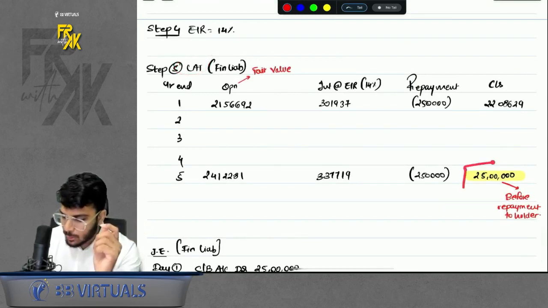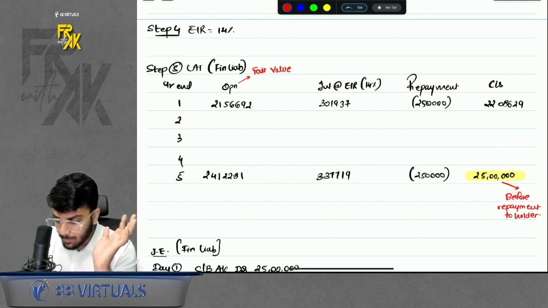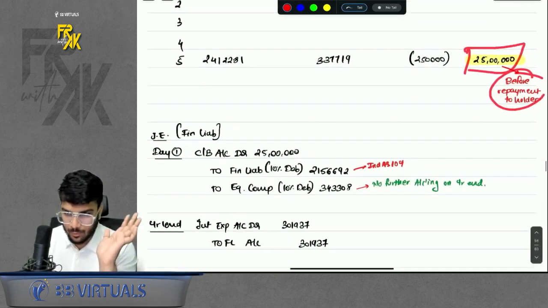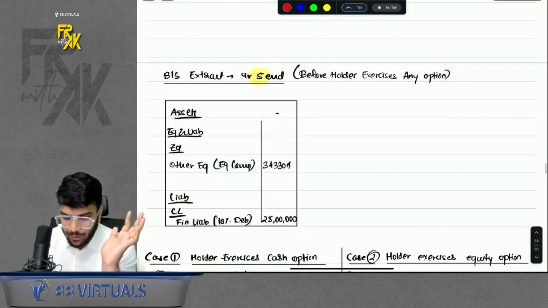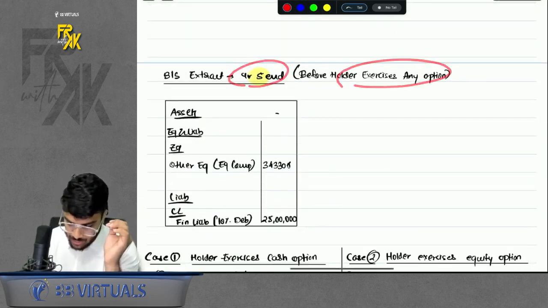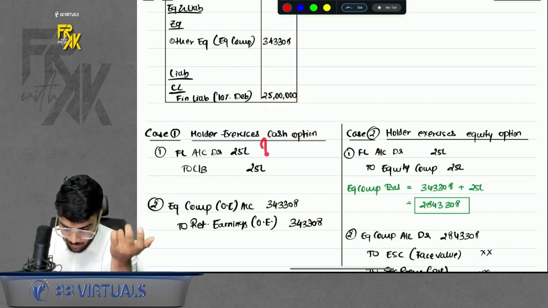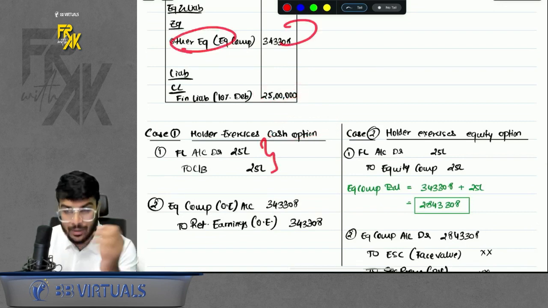Now you will not get the closing as nil because we don't know what the holder will choose. So I will not make the principal repayment. I will keep it as it is. So my closing will come to the principal amount, 25 lakhs. Now at the end of 5th year, holder can either choose cash. So if he chooses cash, I have the liability outstanding 25 lakhs. I will pay it off. Equity component will be transferred to retained earnings.